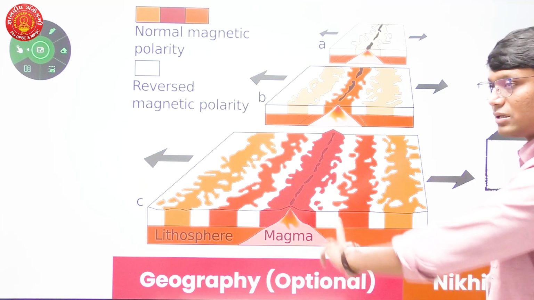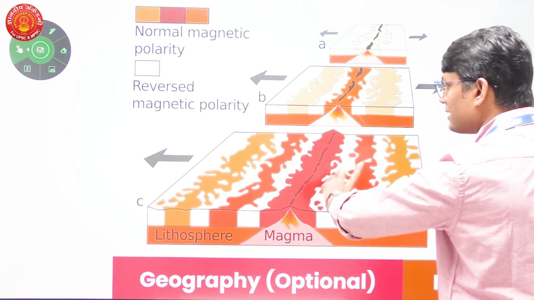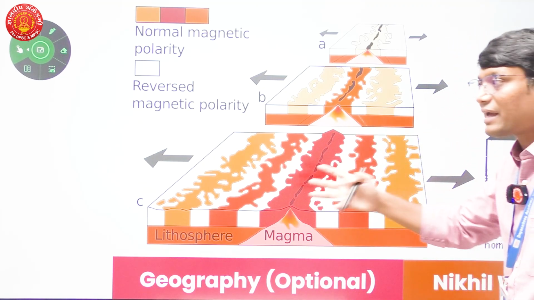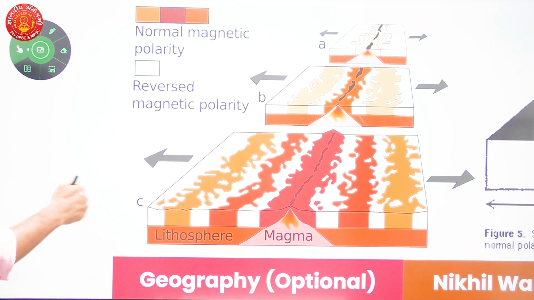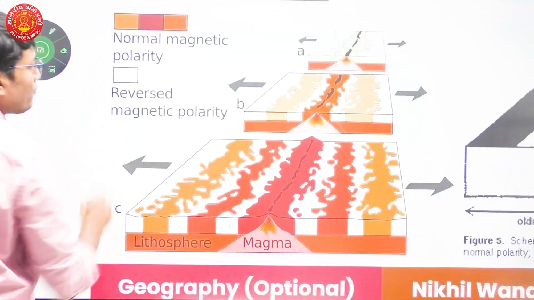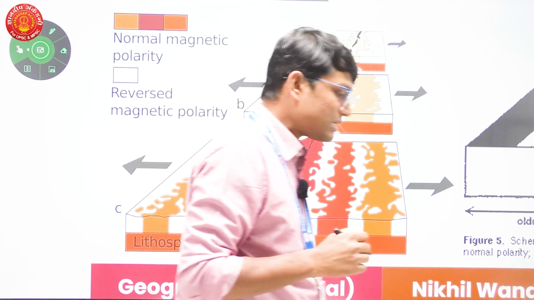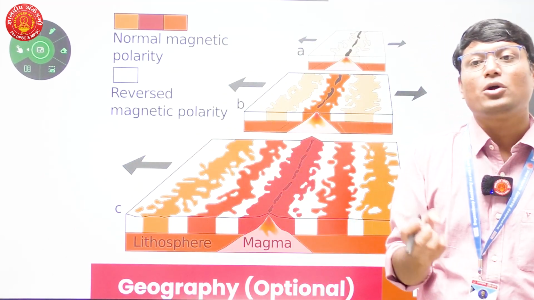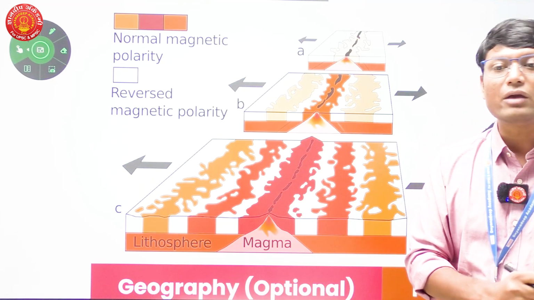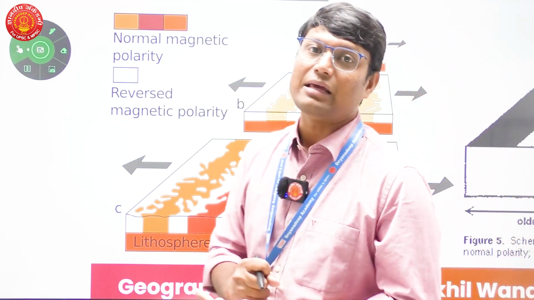Look at these bands, they have a different polarity. Look at this, again similar, and so on. So I have bands with different polarity, different magnetic properties. With the help of this paleomagnetic property, Vine and Matthews suggested that seafloor spreading is an actual phenomenon. They validated the idea of seafloor spreading, which was suggested by Harry Hess, right?